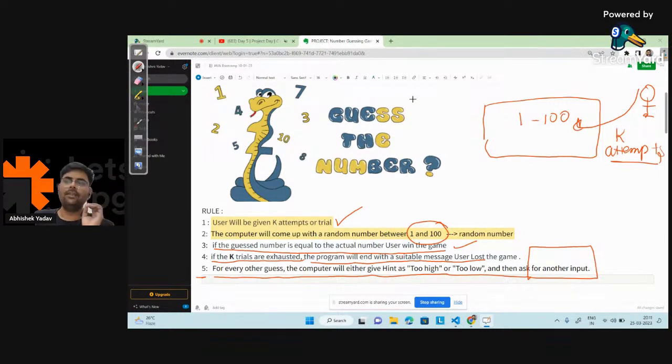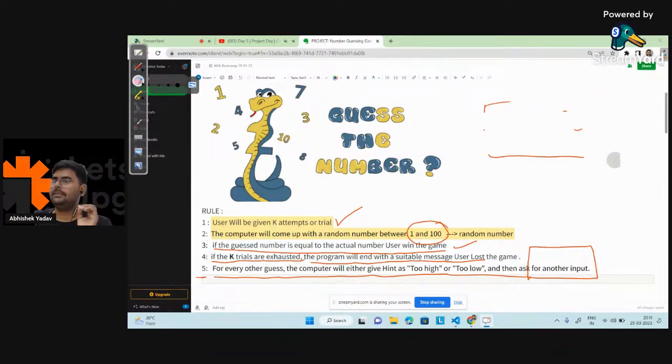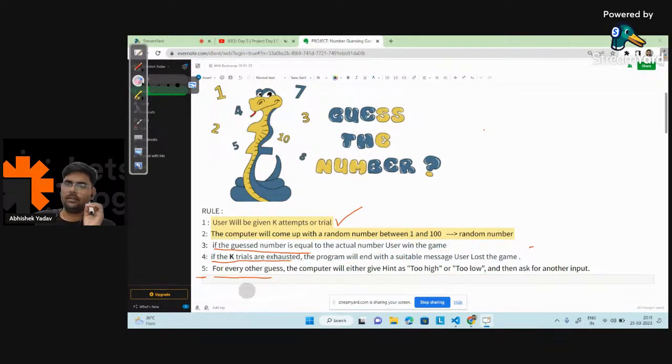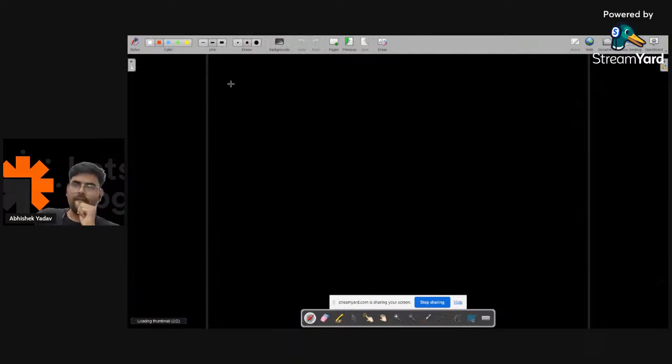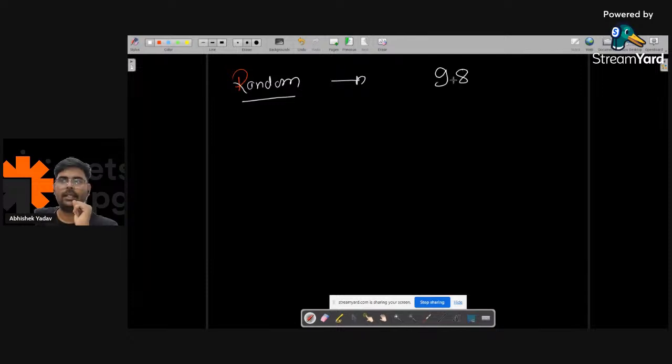Right, everyone? Let's take one example here, then you will get the clear idea. Let's assume the random number generated by the computer is 98, and let's assume the user has 5 attempts.